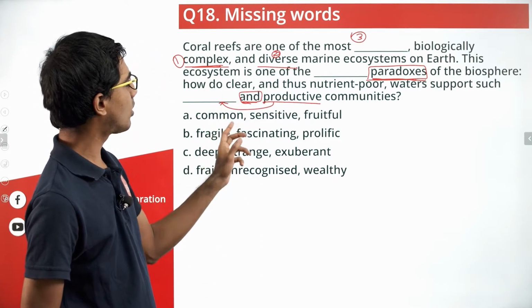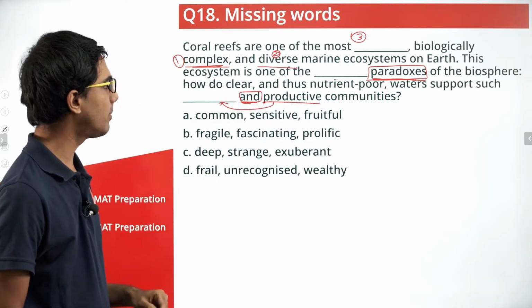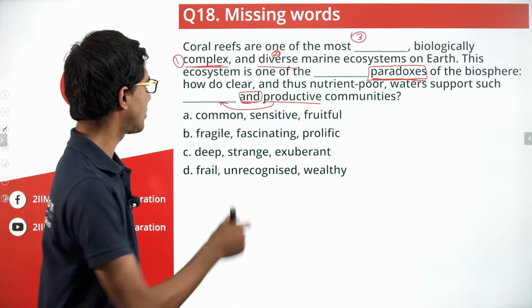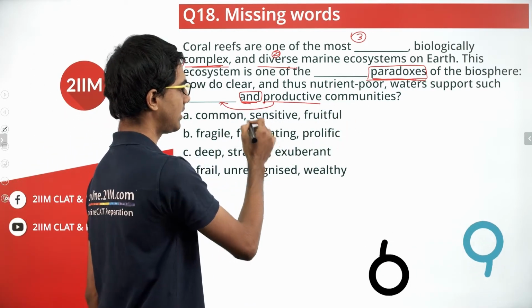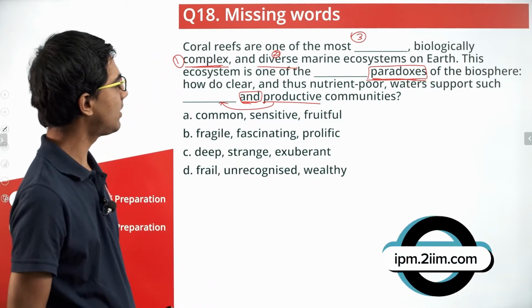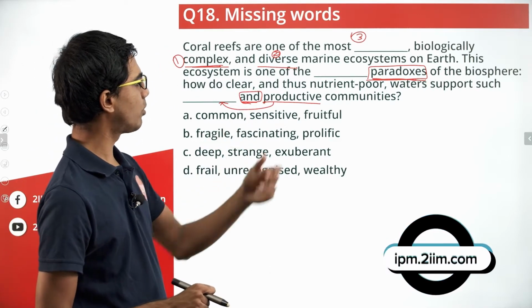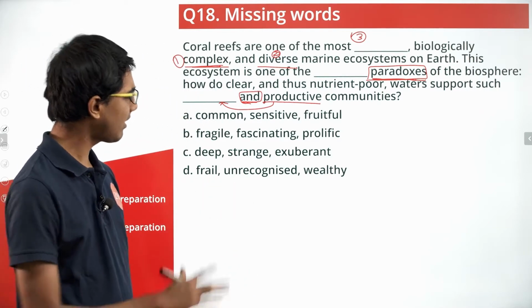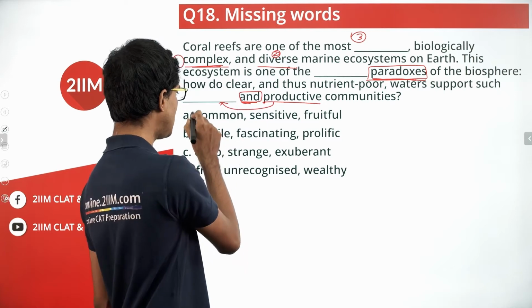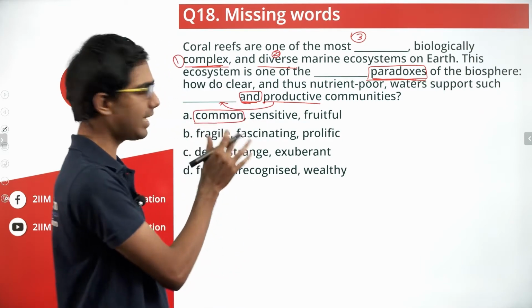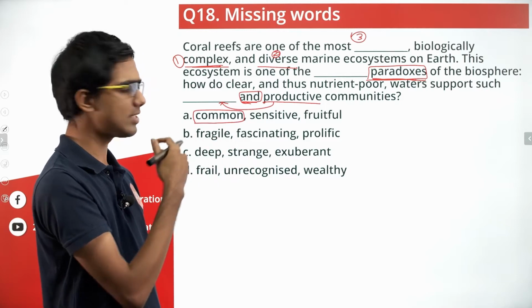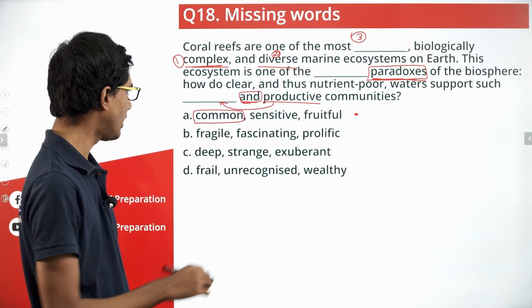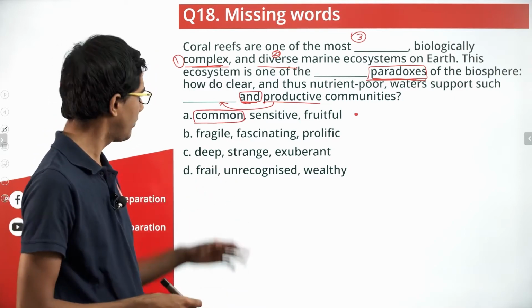This ecosystem is one of the sensitive paradoxes of the biosphere. Okay, that still fits in, because clear and nutrient poor and so on signify some degree of sensitivity. So let's still keep it. How do clear and thus nutrient poor waters support such fruitful and productive communities? Again, of all three, for me, the first blank, the word common seems slightly out of place, but the second and third one seem to fit in. So we'll keep it for now. Let's not eliminate it. If we do not find any more convincing options, we'll go with A.